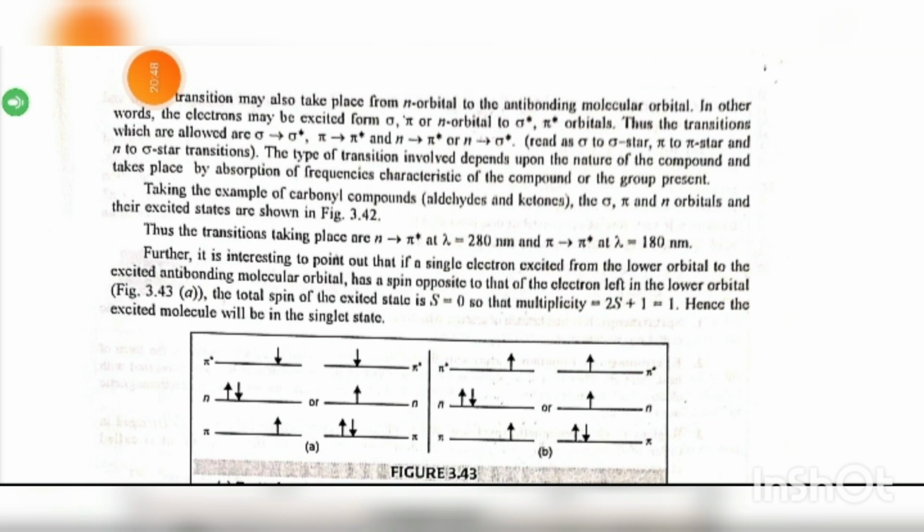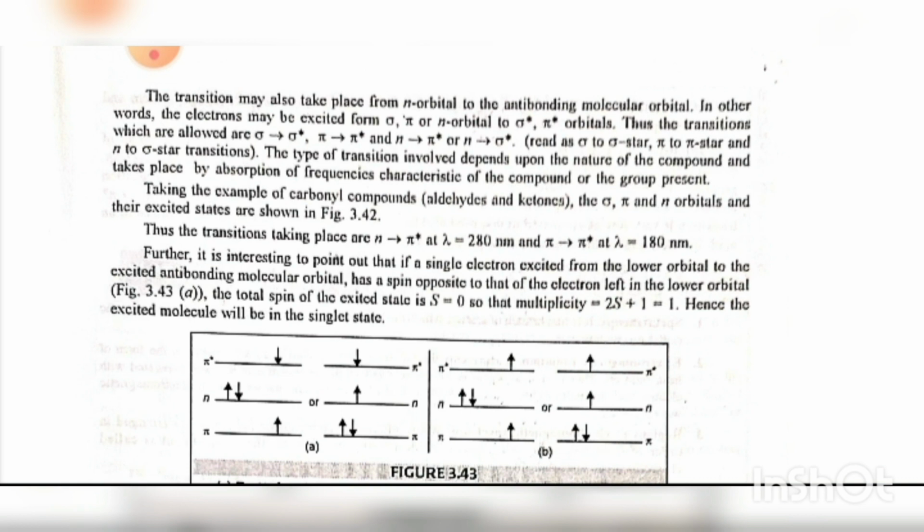Taking the example of carbonyl compounds, aldehyde and ketone, the sigma, pi and n orbitals are excited as shown in figure 3.4.2. Thus, the transition takes place for n to pi star at lambda equal to 280 nanometer and pi to pi star at lambda equal to 180 nanometer.